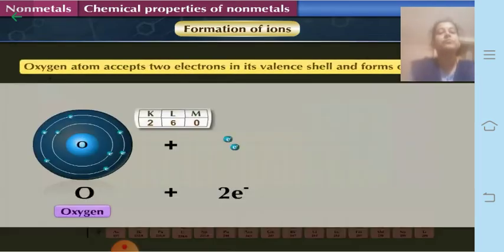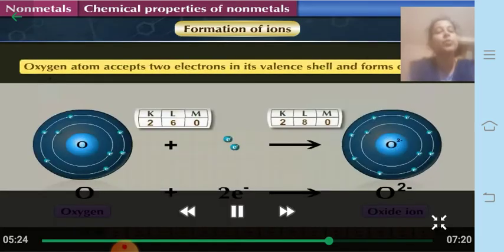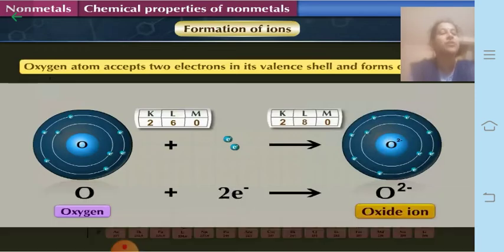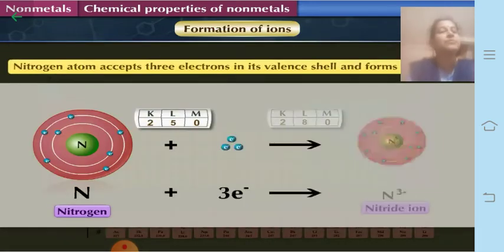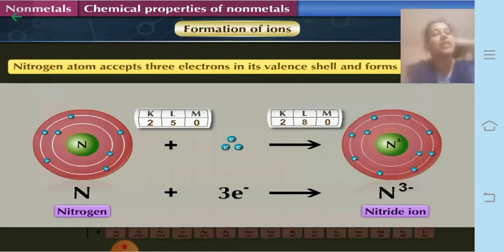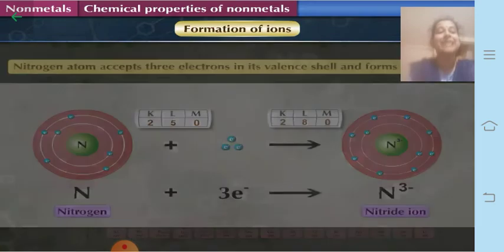Oxygen requires 2 electrons to complete its octet, and it forms an oxide ion by gaining 2 electrons, so it becomes O2 minus, whereas a nitrogen atom accepts 3 electrons in its valence shell and forms the nitride ion, that is N3 minus ion. This is the way they form the negatively charged ions called anions.